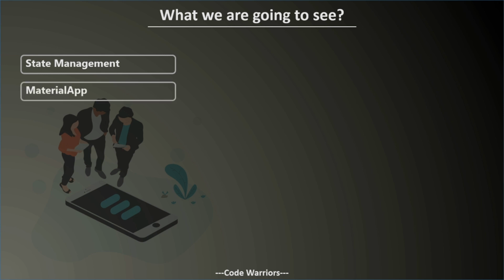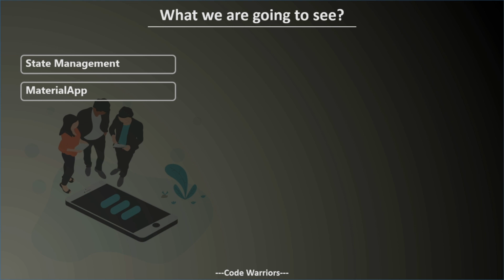Now the second one is material app. So material app is responsible for the design which you are going to create on your page, and along with this material app, one more design available from Google is Cupertino. Both are responsible for designing your page.